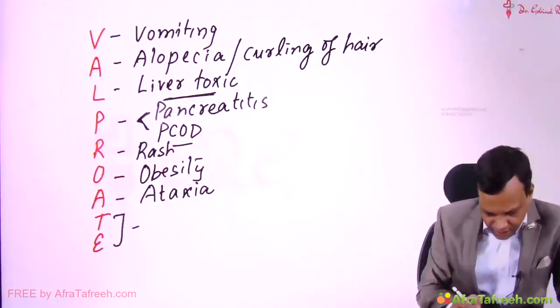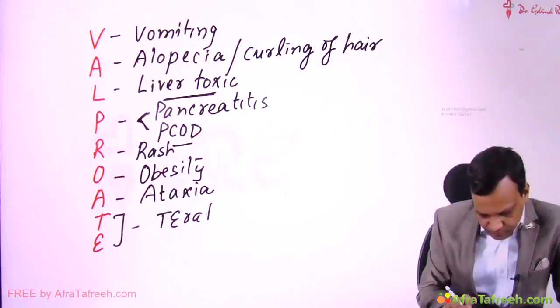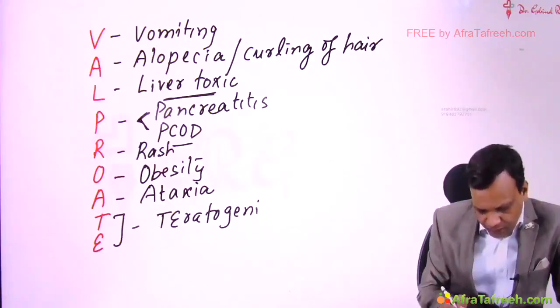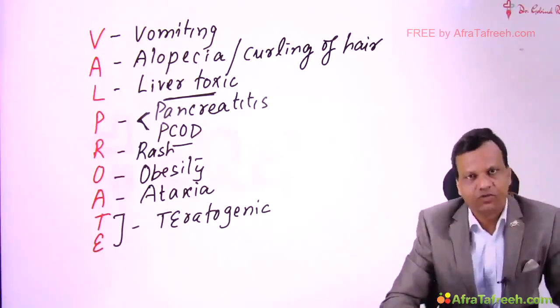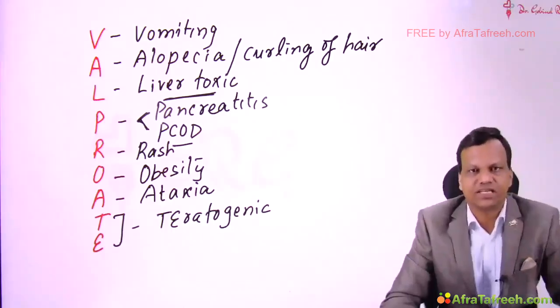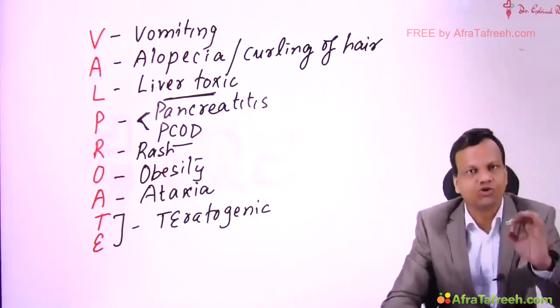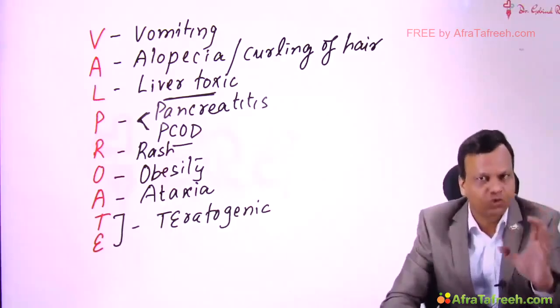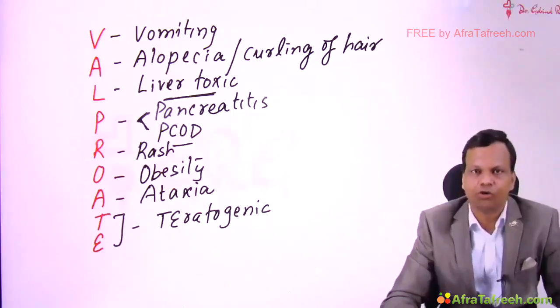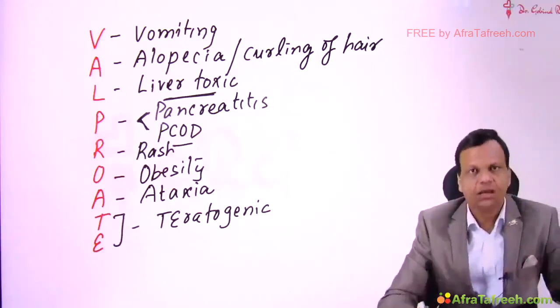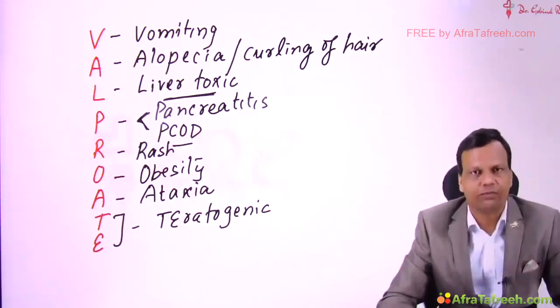And lastly, TE means teratogenic. Valproate is the most teratogenic anti-epileptic drug. So whenever valproate is given during pregnancy, we must supplement high dose of folic acid. That means 4000 microgram per day folic acid must be given to prevent the neural tube defects. So these are the major adverse effects of valproate.